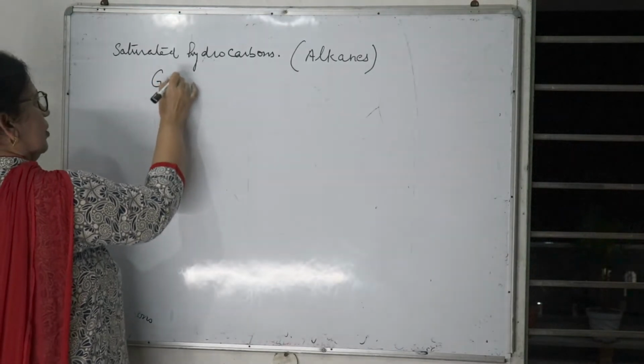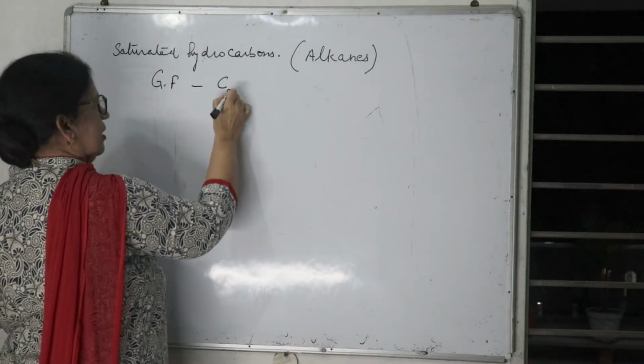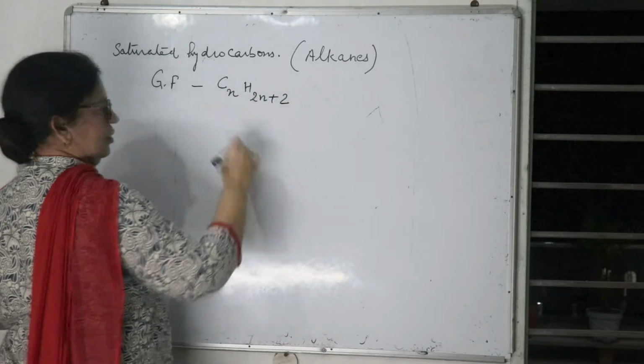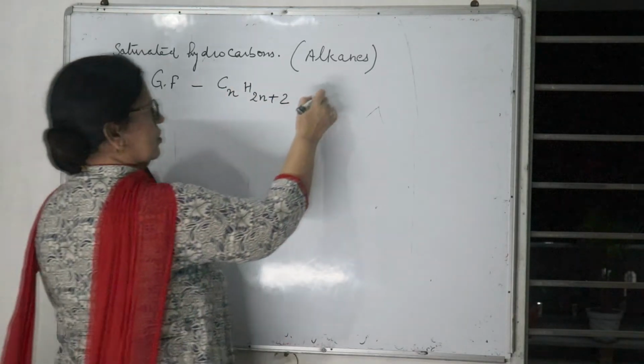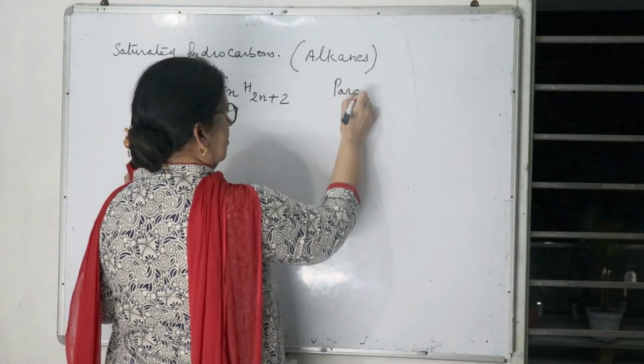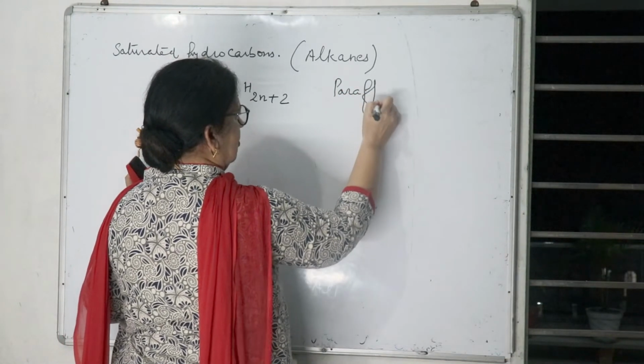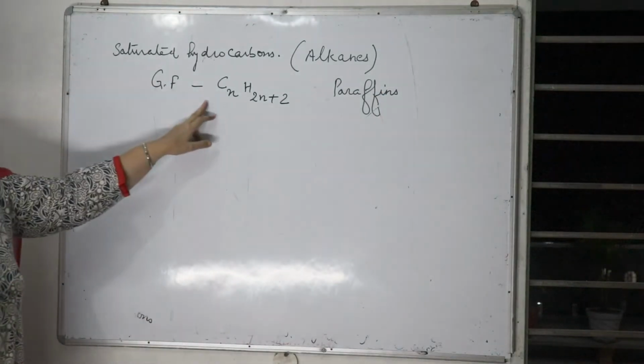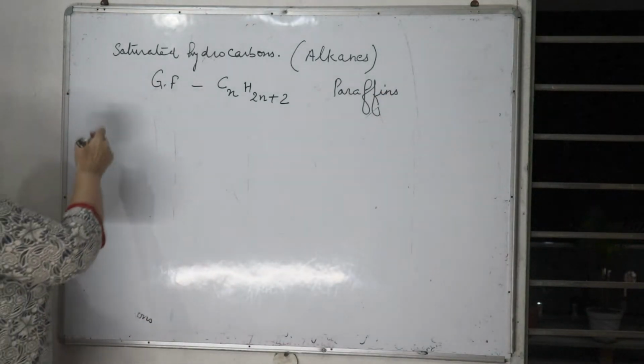General formula for alkanes is CnH2n+2, and they are also called paraffins. How can we make the series of alkanes with this general formula?